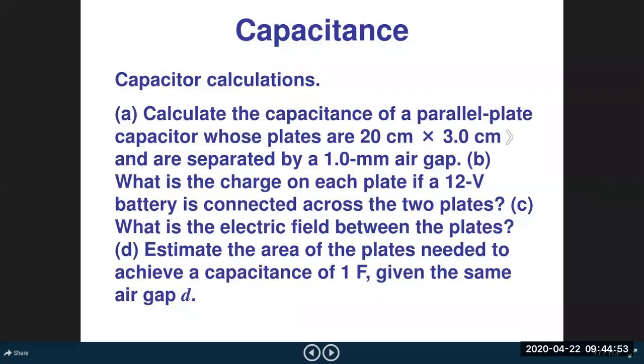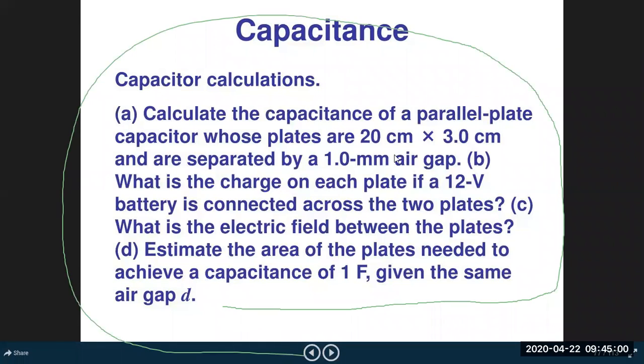So cm must be converted into meters and mm must be converted into meters. And then you can calculate, and after calculating you get the desired value of capacitance.